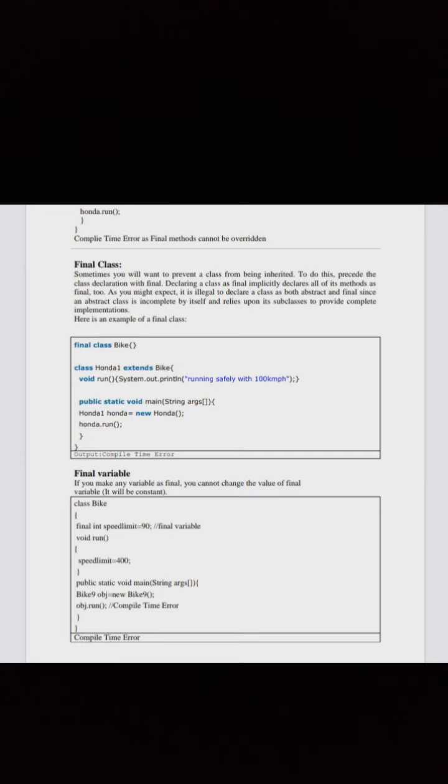Now let us see final variable. If you make any variable final, you cannot change the value of the final variable. It will be constant. See the code example here.